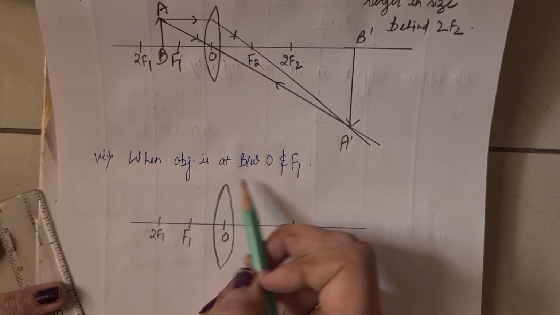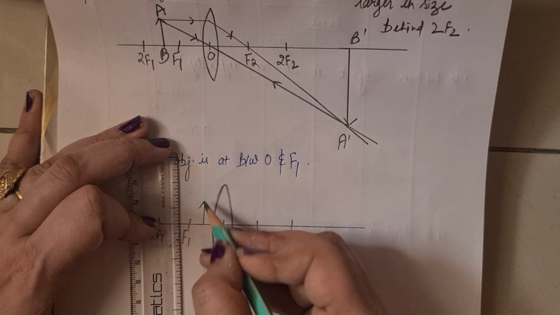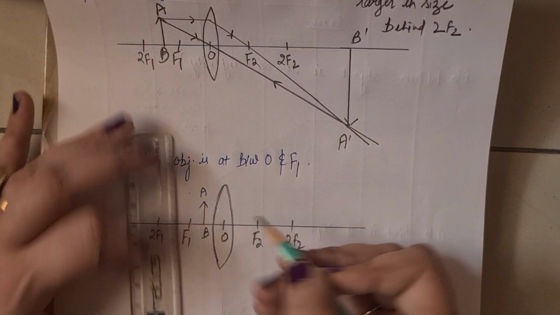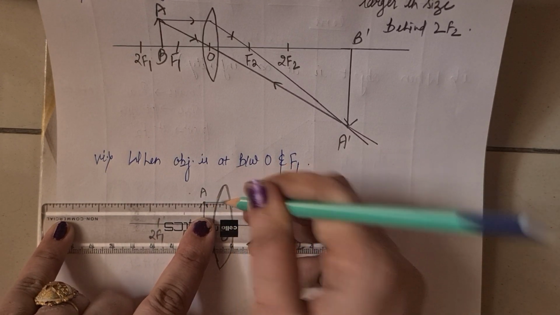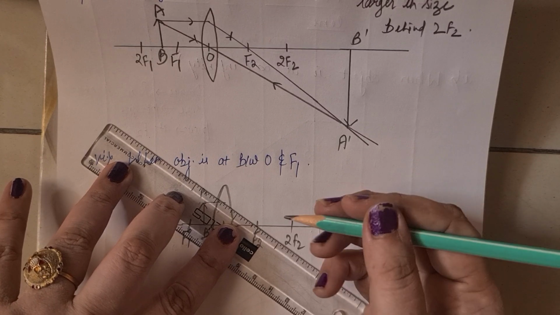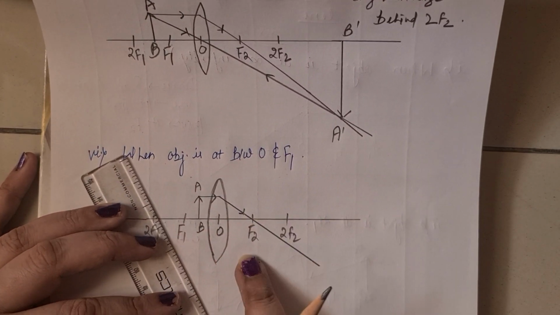So now the object is between O and F, so it's like this, and it is a converging lens. A convex lens is a converging lens, so it converges at F2.